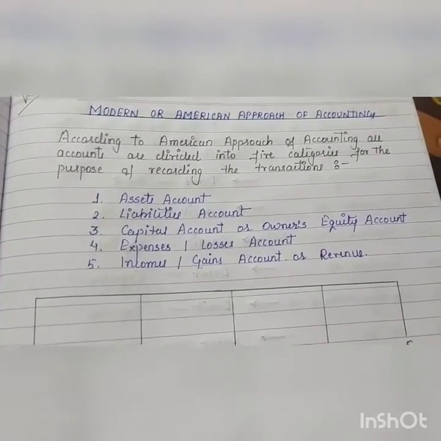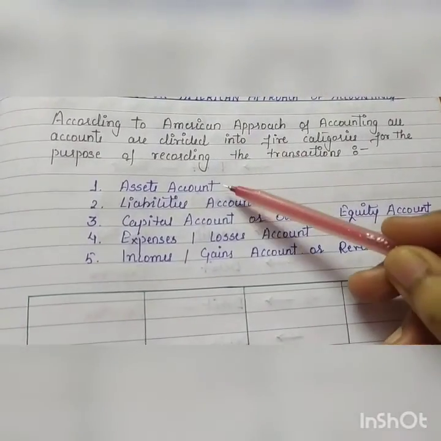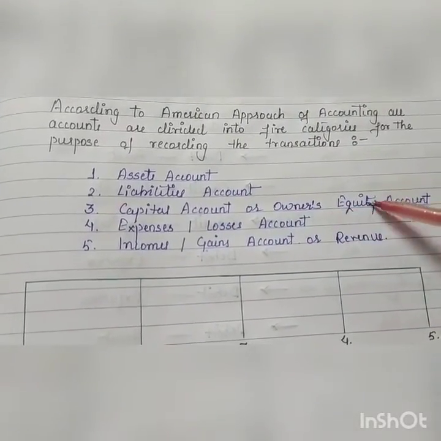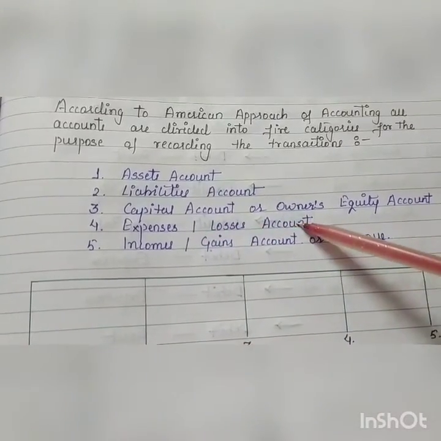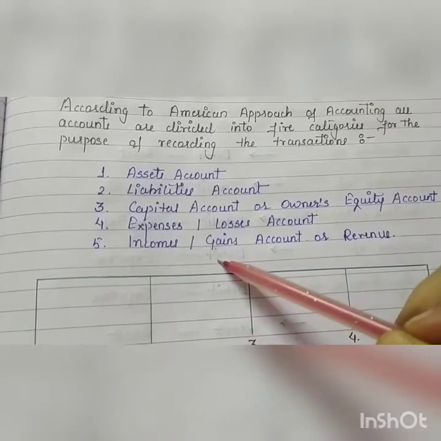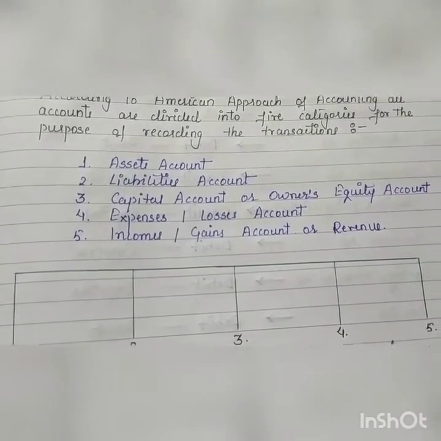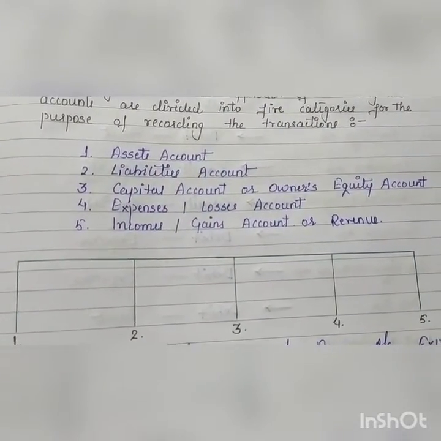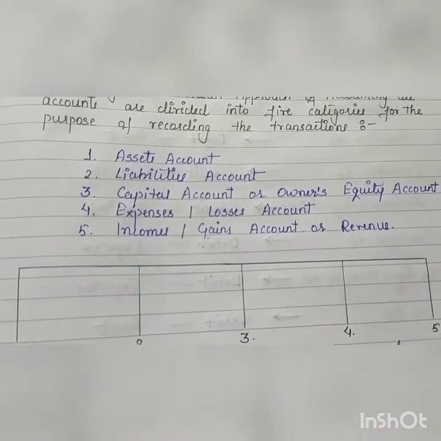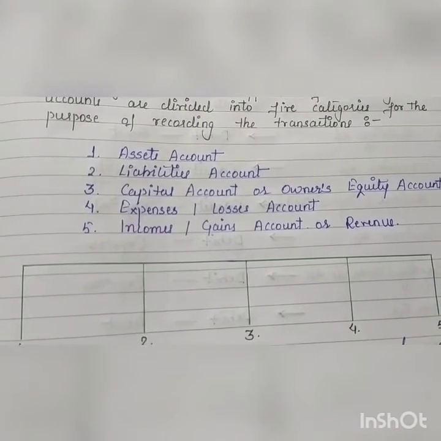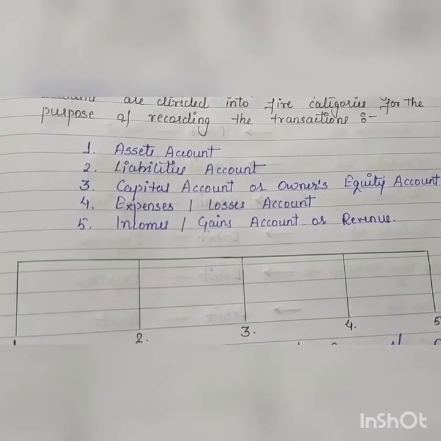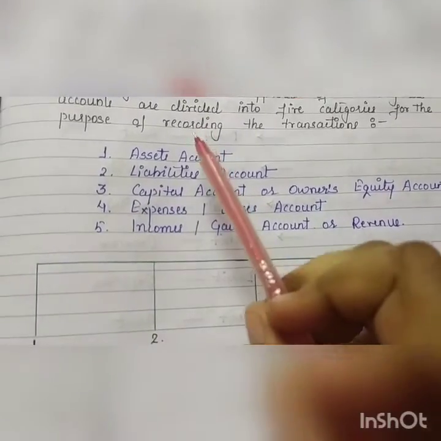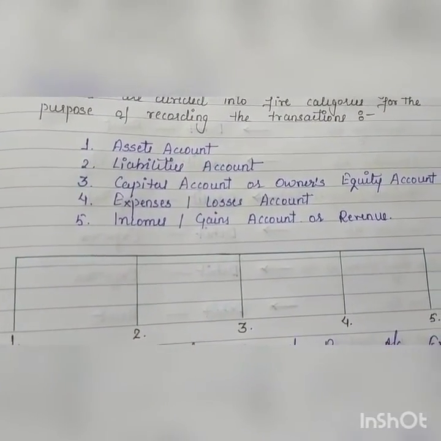Here you can see the categories: assets account, liabilities account, capital account, or you can say owner's equity account, expenses or losses account. Last one is income or gain account, or you can say revenue account. Okay, so first category is assets account. All your tangible, intangible assets comes under this category. Examples are land, building, plant, furniture, machinery, debtors, goodwill, patents comes under the first category, that is assets account.